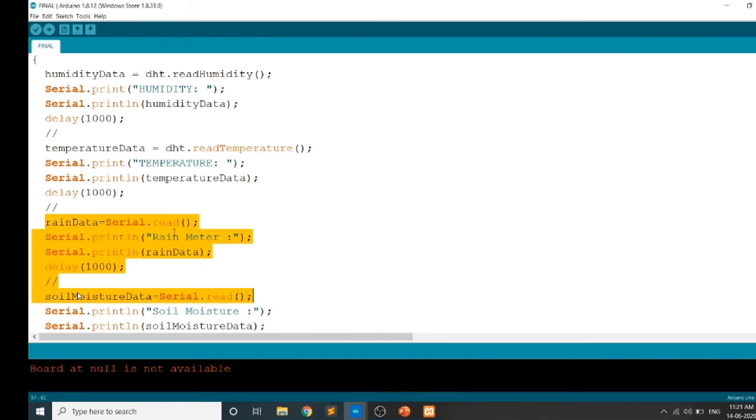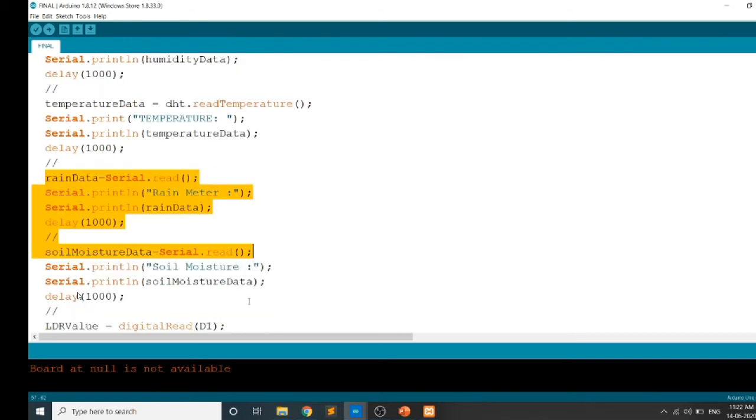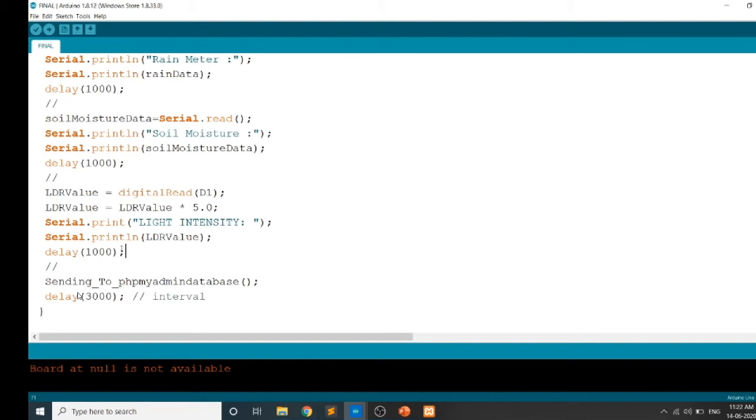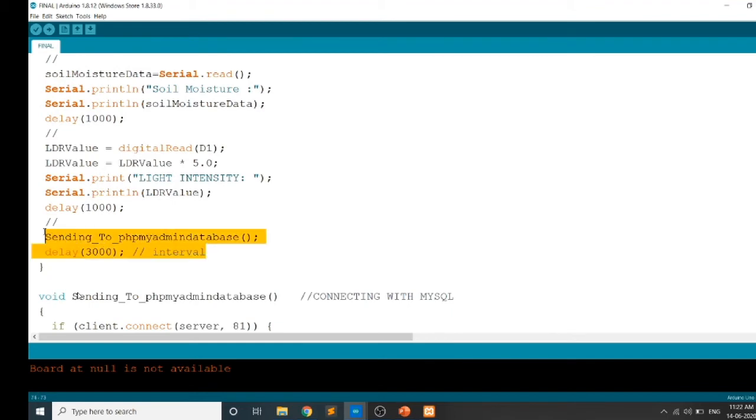That is, we're getting this data from the Arduino board, which is connected to the Node MCU board through serial communication, through TX and RX of serial communication. Later we can see that we are reading the LDR value, the light intensity value, from the D1 port, and this data we are sending to the database.